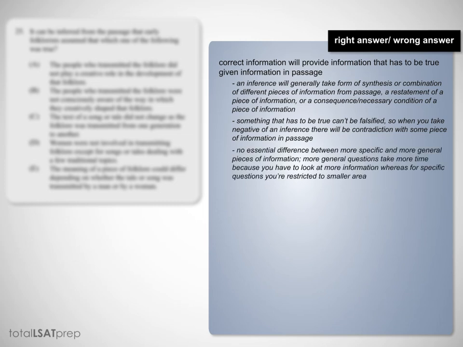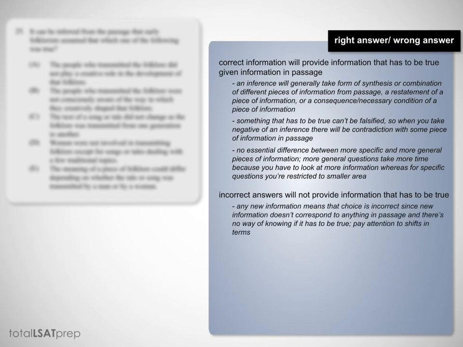There's no essential difference between the more specific and the more general questions. The more general questions take more time because you have to look at more information, whereas for specific questions, you're restricted to a smaller area. The incorrect answers will not provide information that has to be true. So any new information means that the choice is incorrect since the new information doesn't correspond to anything in the passage and there's no way of knowing if it has to be true. So pay attention to the shifts in terms. The choices that could be true instead of having to be true are also wrong. So pay attention to quantifier adjectives such as many, some, most, etc.